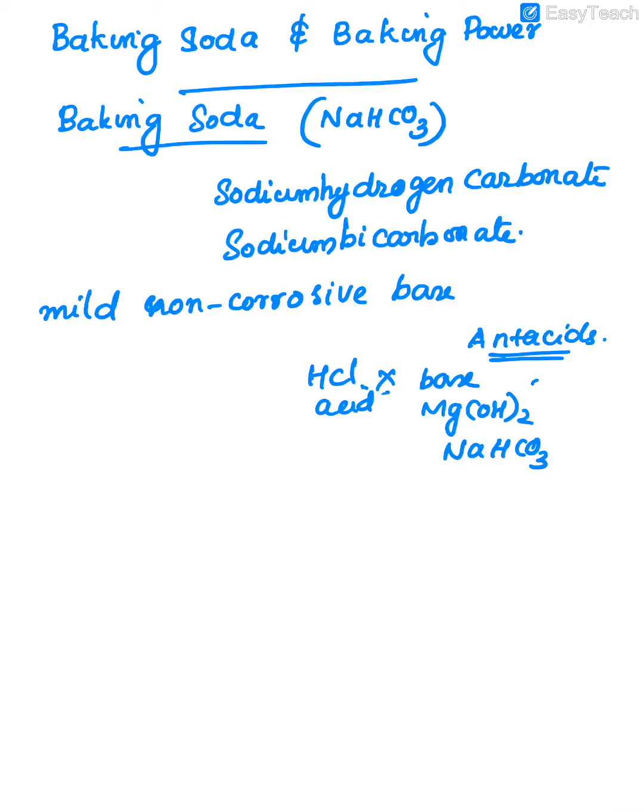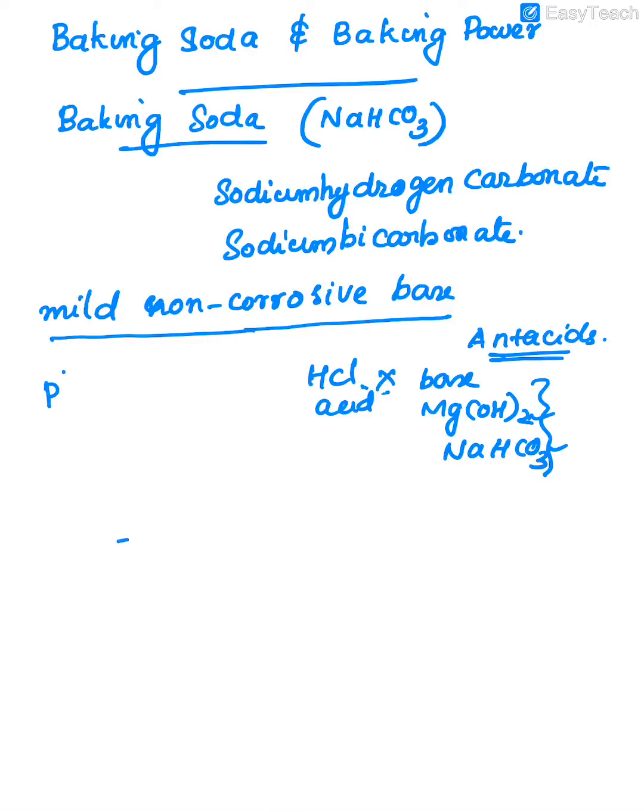In antacid tablets, mainly these basic contents are used. So sodium bicarbonate is one of the important chemicals for preparing food items, because it is a mild non-corrosive base, not causing so many problems.